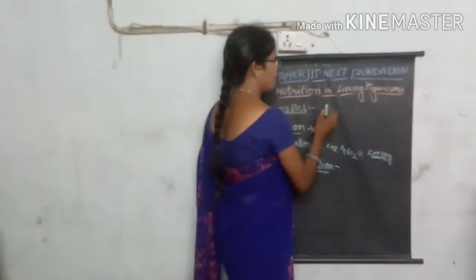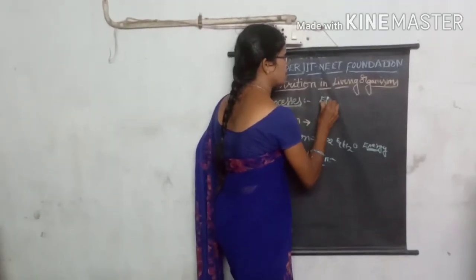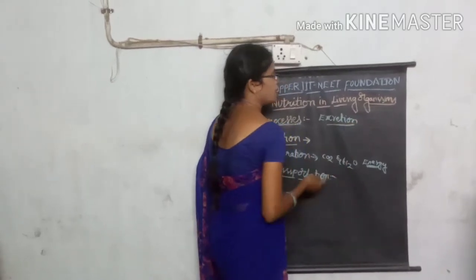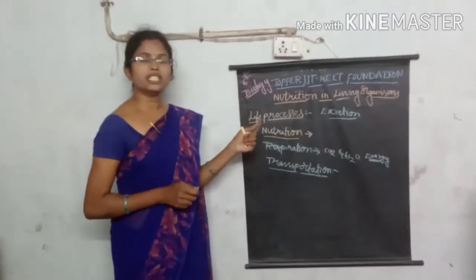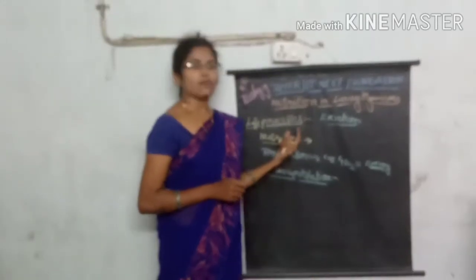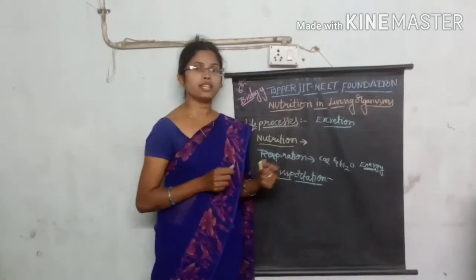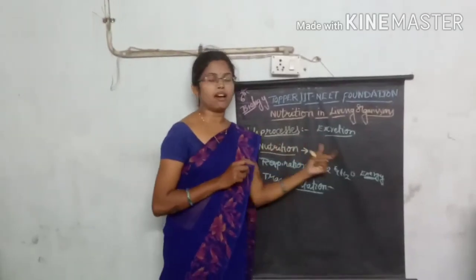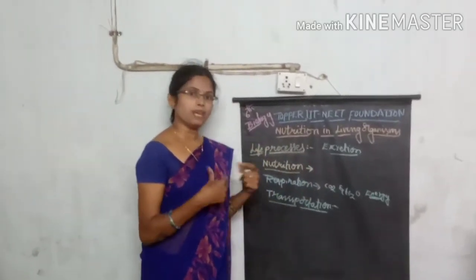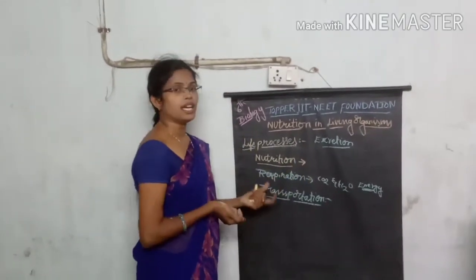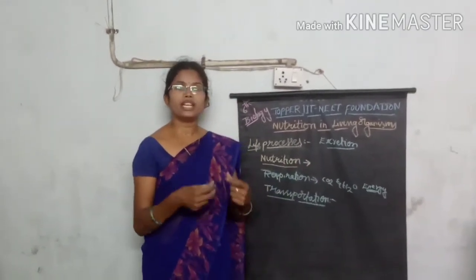Another important process present in organisms is the excretion process. In excretion, after digestion of the food material, the waste material present in the organism is eliminated by the organism. It is eliminated as a waste product.